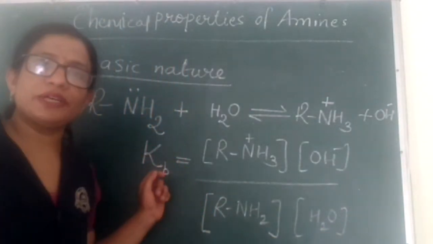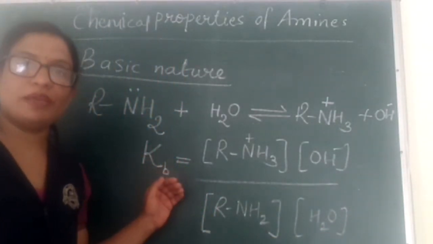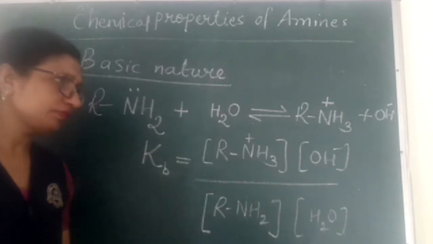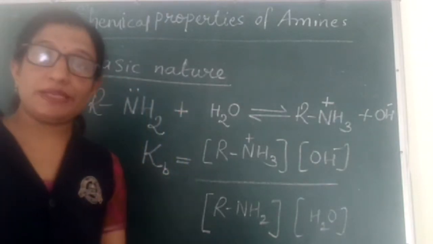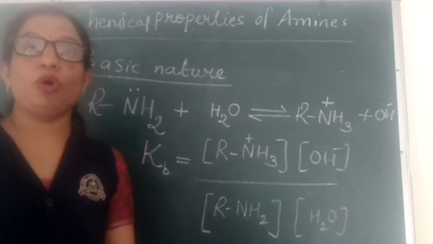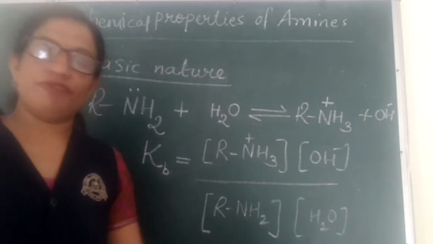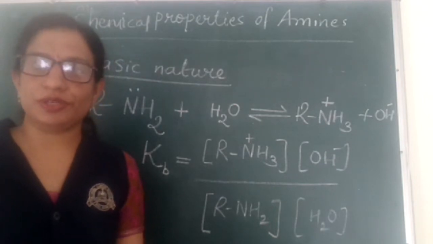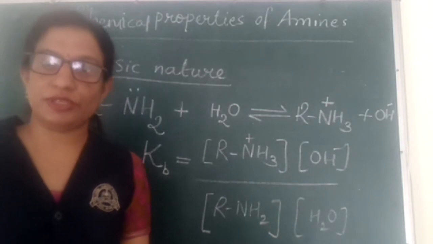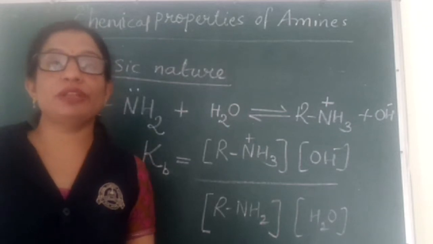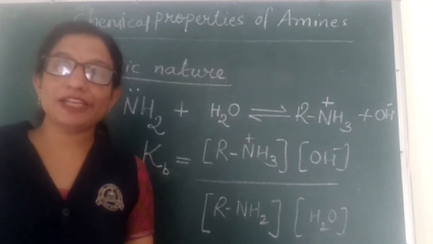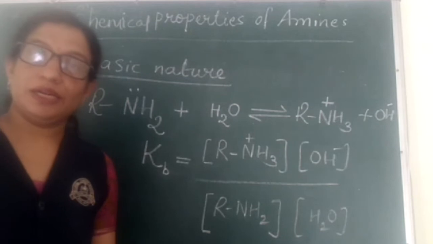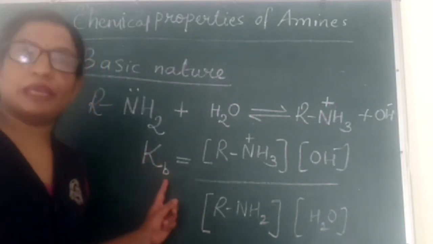Why have I written the formula for Kb? Because if we want to express the basic strength of any base, we have till now talked here that amines are basic in nature, Lewis base as well as Bronsted base. But the basic strength of any base is expressed by a term Kb.